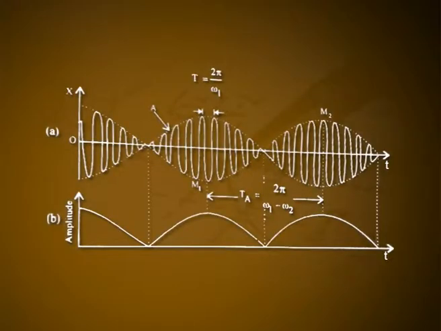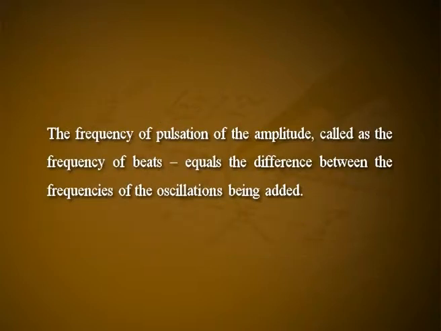The plot of x against t is shown in figure 4, in which the dashed line shows the modulation of amplitude. A graph of amplitude is shown in figure 5. The frequency of pulsation of the amplitude, called the frequency of beats, equals the difference between the frequencies of the oscillations being added. We may note that the factor 2 A1 cos 1 by 2 (omega 1 minus omega 2) t not only determines the amplitude, but also affects the phase of oscillations.